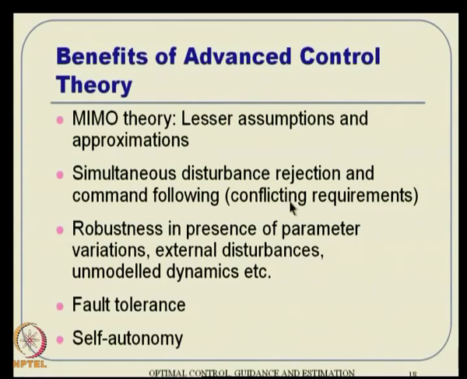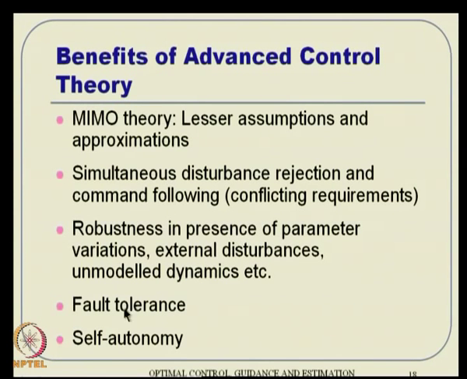We have to reject the disturbance and assure that the command is being followed. That is typically a kind of conflicting requirement, but it can be done because you are not ignoring the cross coupling effect and you are taking the power of modern math and things like that. So, it is possible to take into account all that. Then we can also talk about robustness issues in presence of parameter variations, external disturbances, neglected dynamics or inaccuracy of parameter variables, things like that.